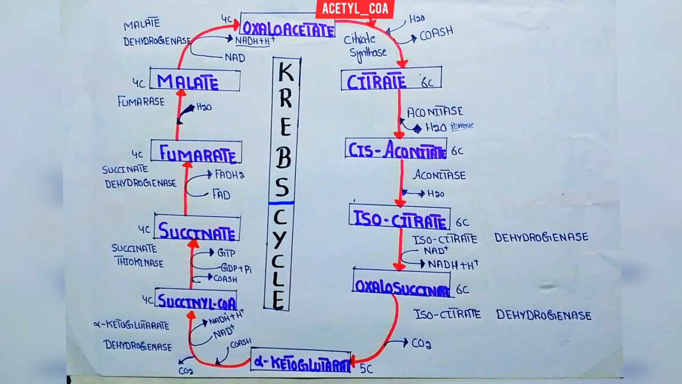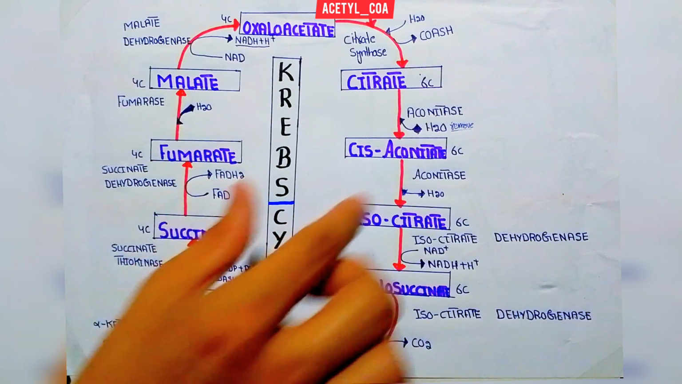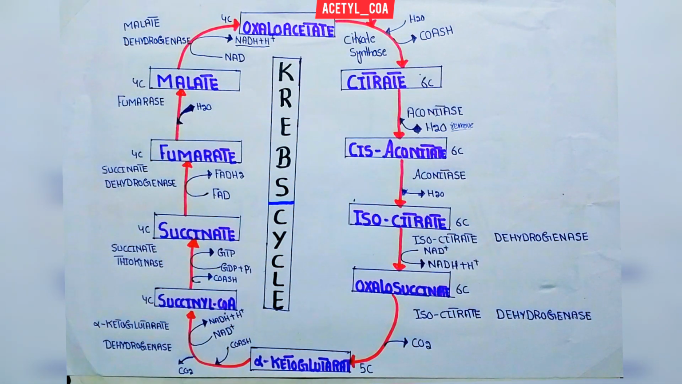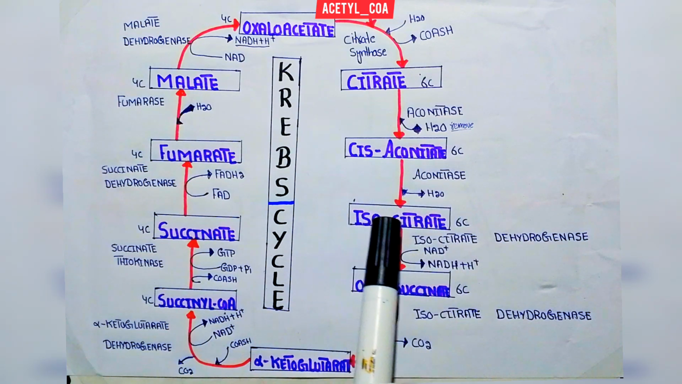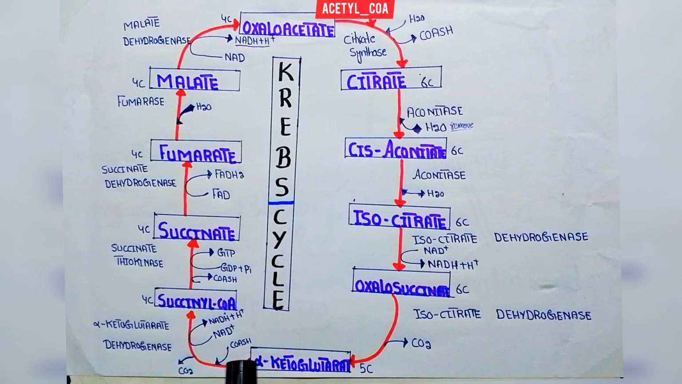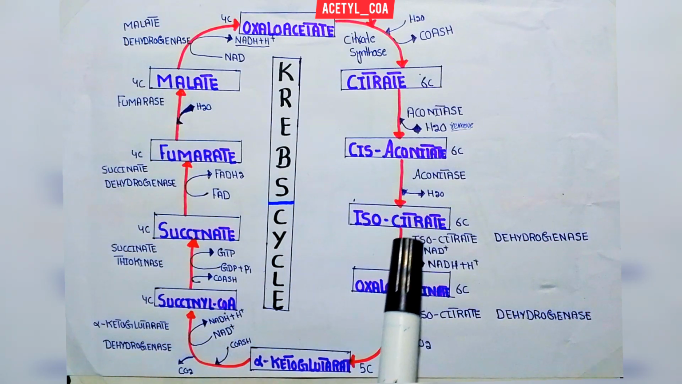In the first step, the aconitase enzyme removes a water molecule from the citrate and forms cis-aconitate. In the second step, the same enzyme, aconitase, adds a water molecule and converts cis-aconitate into isocitrate. After this, the isocitrate is converted into alpha-ketoglutarate. Here the oxidative decarboxylation of the isocitrate occurs, and as a result alpha-ketoglutarate is formed.